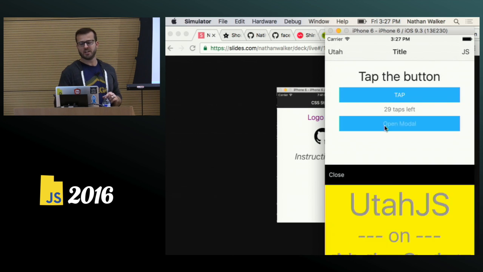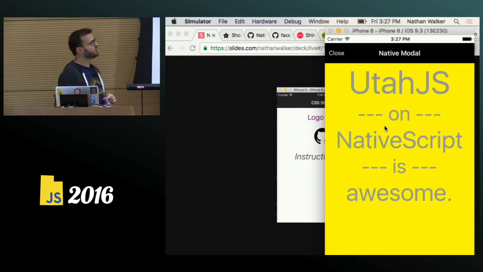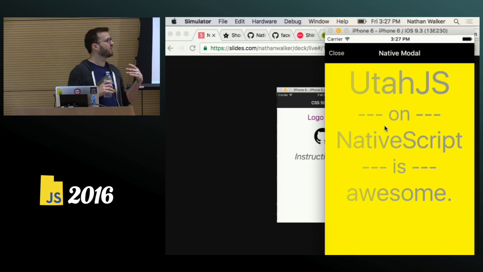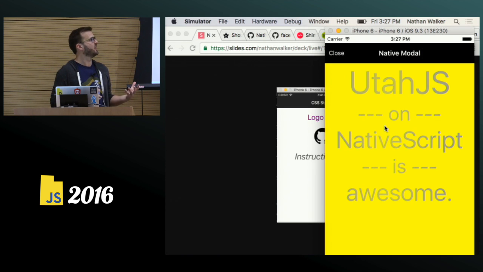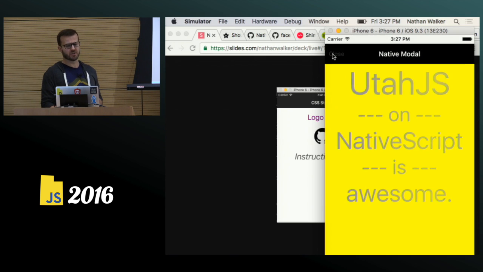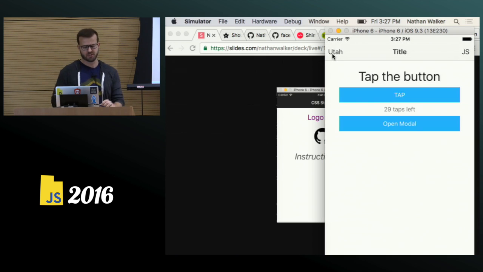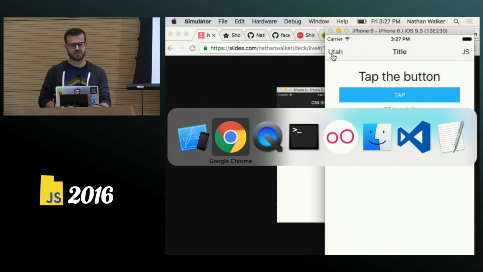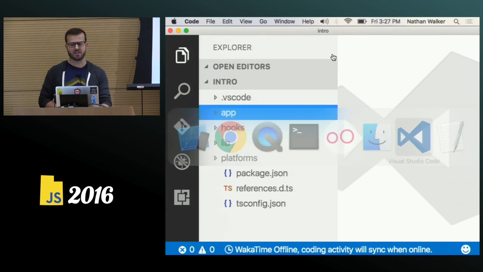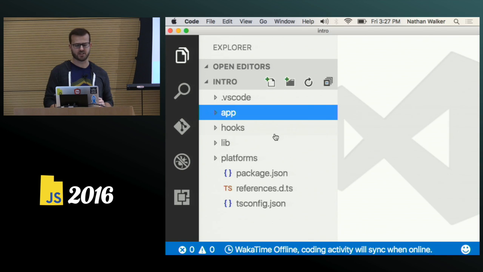It also has this ability to open a modal. Modals are one of those things that whether you're on the web or on native, they can always be funky to do. On the web, they're always funky to deal with, especially without a framework. But native modals are handy to know how to do. So let's look at that for just a second, and I'll talk about the data binding on that project.